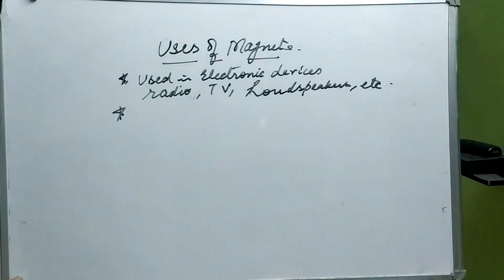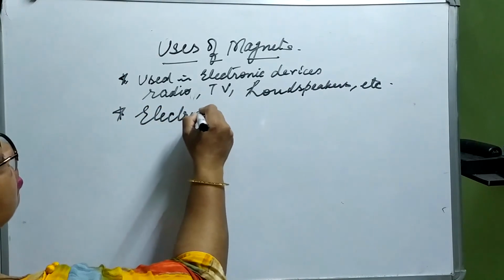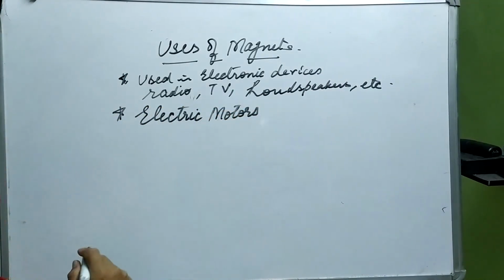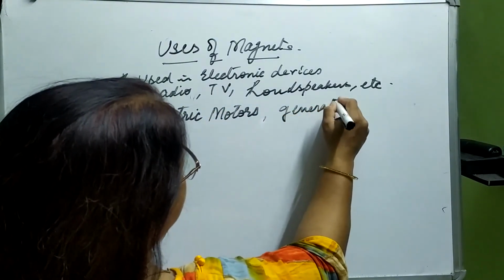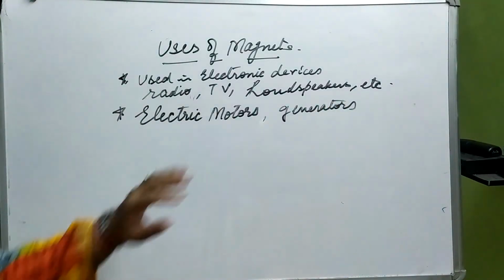Other than this, where is it used? It is used to make electric motors. We are going to study about them in higher classes, how they are used in making electric motors or generators. Okay, they have strong magnets inside them.